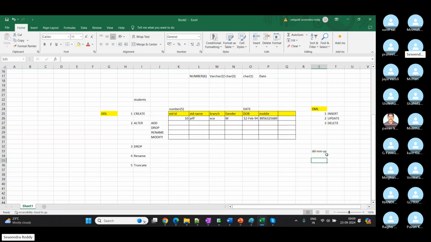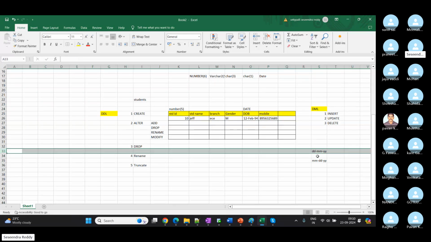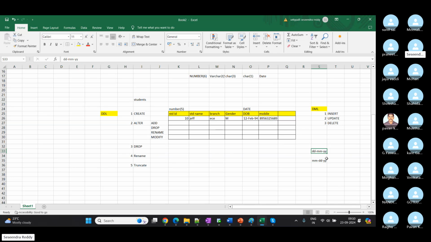When it comes to the US or Canada, they will follow MM-DD-YY. First they write the month and then the date, but here we follow date first, then month, then year. Oracle will follow our format. If we provide a date here, by default it will store in that format. Again, we have a lot of functions on dates. We can change the format, whatever we want we can print from that date. We can see that later.